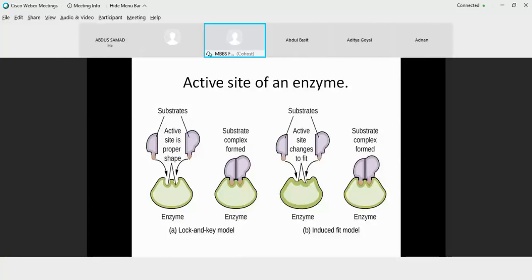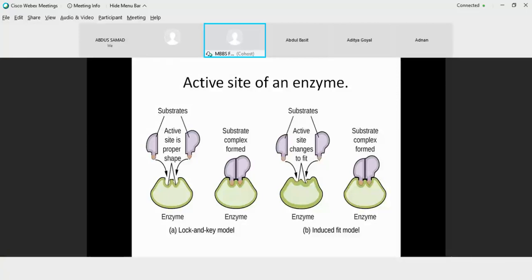The third reason for the failure of this model is that inside a cell, we have a number of modulators or inhibitors, which are substrate analogs. So how could the analogs come and interact? So these three reasons were the logic behind the failure of the lock and key model, which was given by Emil Fischer. Then came the induced fit model by Koshland.